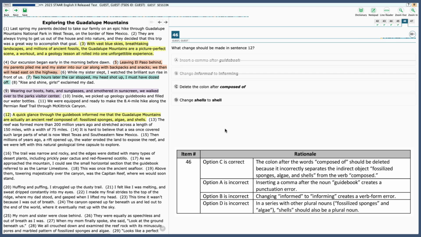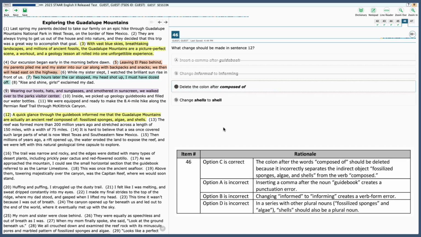colon after composed of. So here we've got Guadalupe Mountains are actually an ancient reef composed of, cutting out that colon. Yes, that's correct because the colon after composed of needs to be deleted because it's incorrectly separating the direct object, the fossilized sponge, algae, and shells from the verb, which is composed. So we want to check that one, but let's look at D.